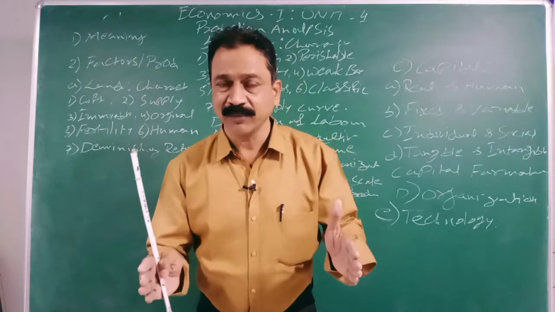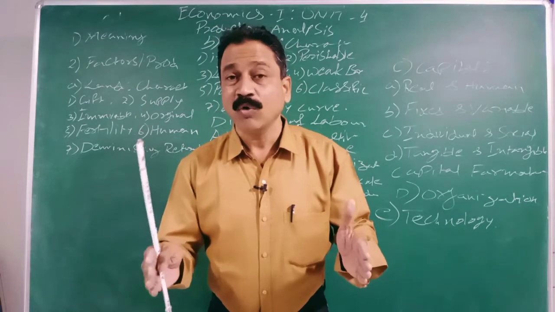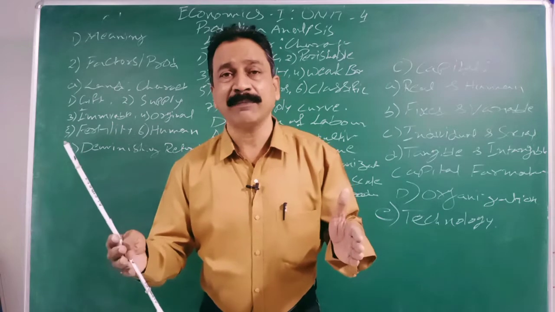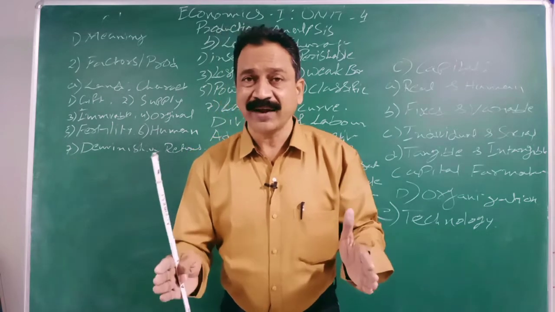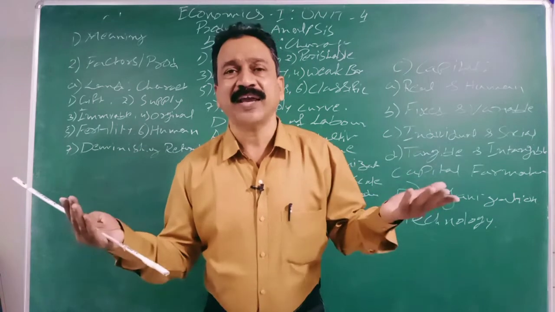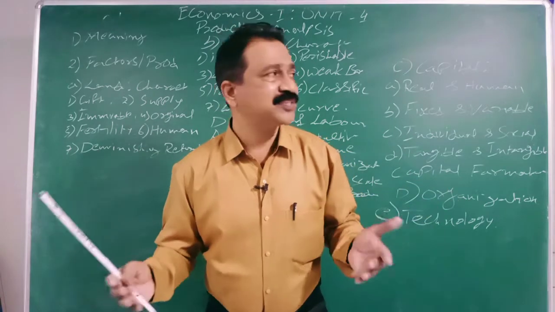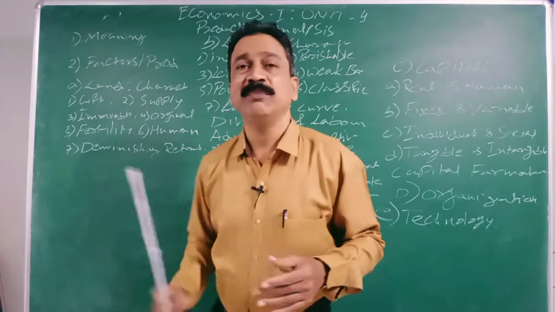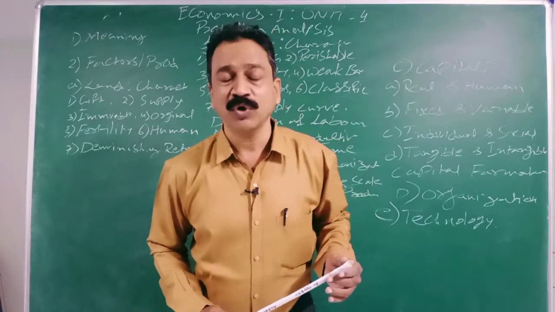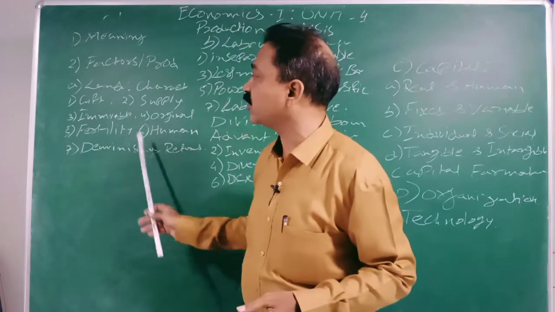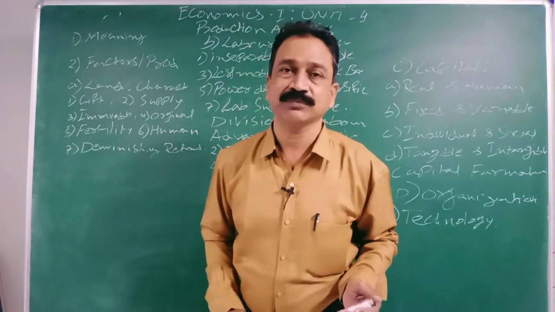If the land piece is the same, like 10 acres, but you go on changing other factors like labor or capital, keeping only land fixed, then if you go on increasing other inputs, still the returns are going to diminish. So it causes diminishing returns. These are the characteristics of land.